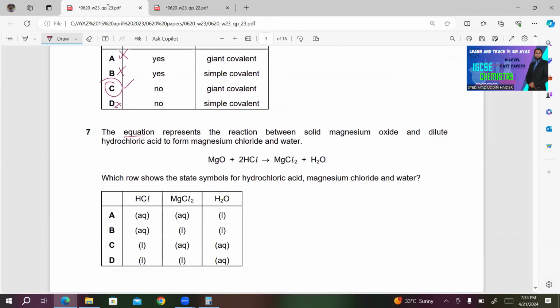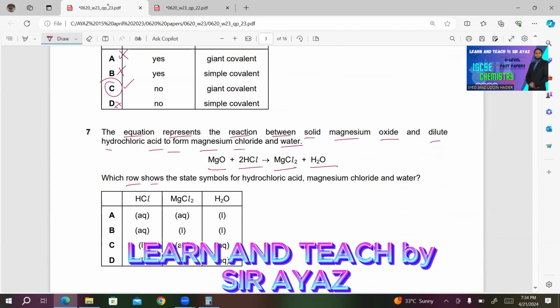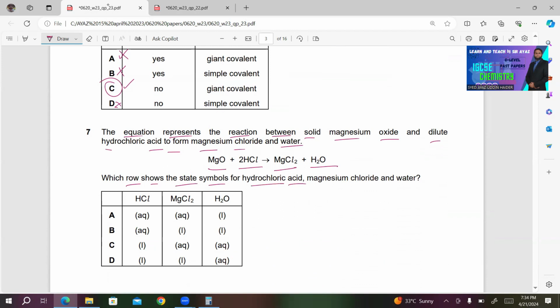7. The equation represents the reaction between solid magnesium oxide and dilute hydrochloric acid to form magnesium chloride and water. This is a reaction: MgO plus 2HCl gives MgCl2 plus H2O. Which row shows the state symbols for hydrochloric acid, magnesium chloride, and water? Hydrochloric acid is an acid, so it must be in aqueous state. So either A is correct or B is correct. C and D are incorrect.